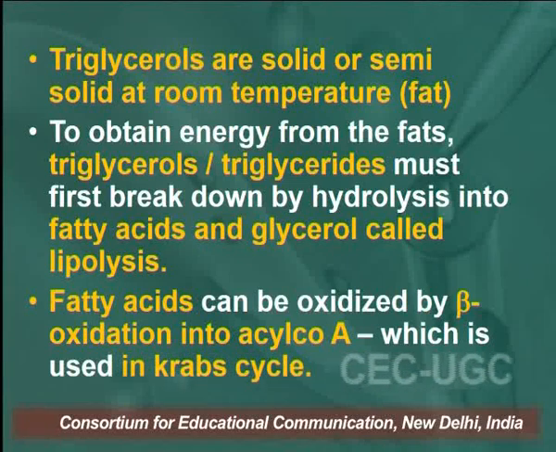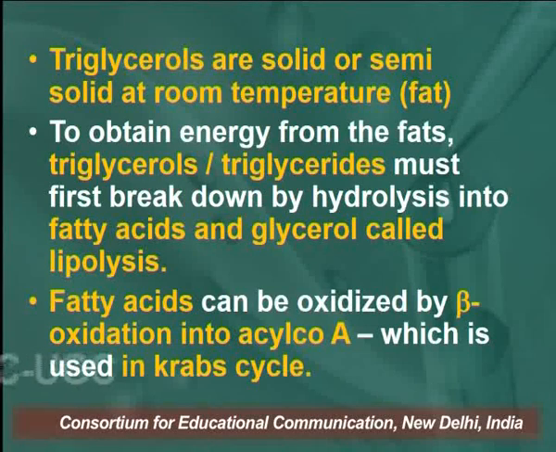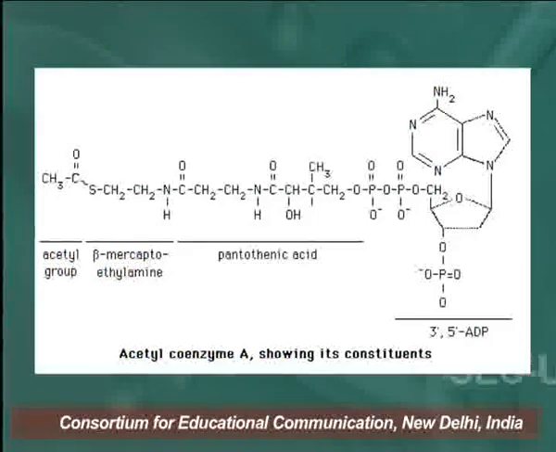Also, fatty acids can be oxidized by beta oxidation into acetyl coenzyme A, acetyl CoA, which is used in the Krebs cycle. Learners, this is the acetyl CoA.